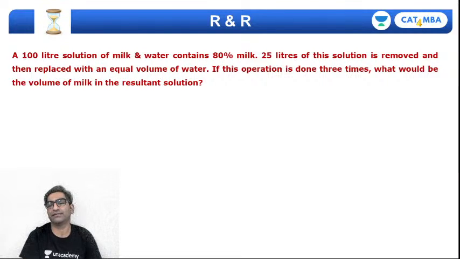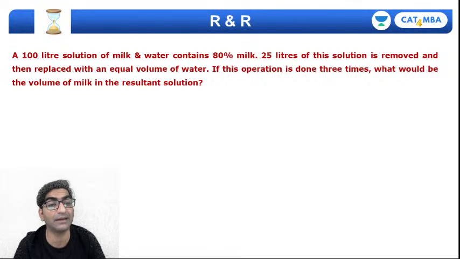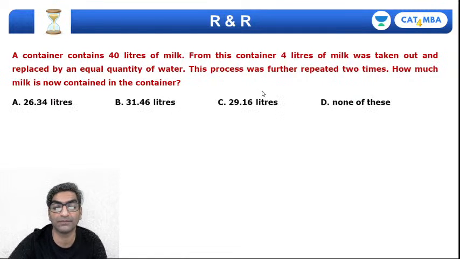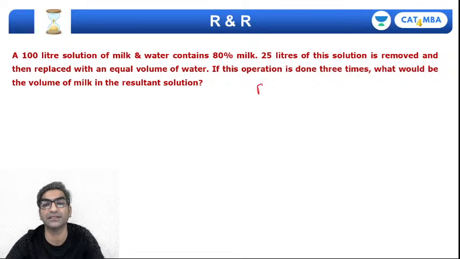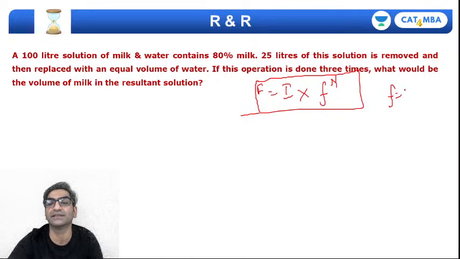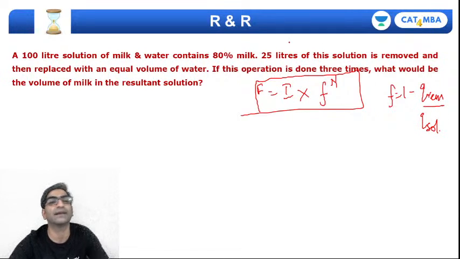Okay, and finally we come to removal and replacement. It's a slightly difficult question, but remember the formula. The formula is final is equal to initial into fraction remaining to the power of n, where fraction remaining is 1 minus quantity removed divided by quantity of the solution. Right, let's do this. I have a 100 liter solution which contains 80% milk.